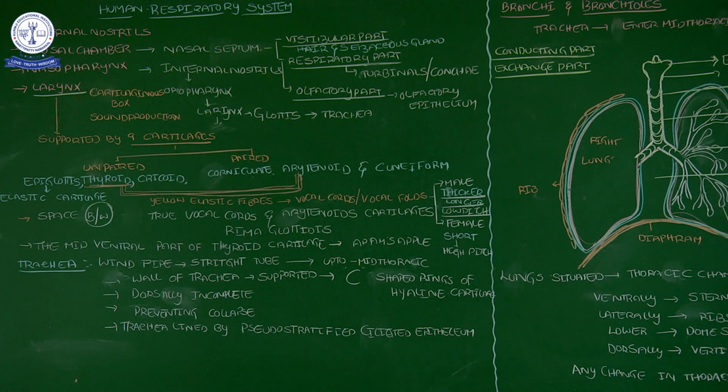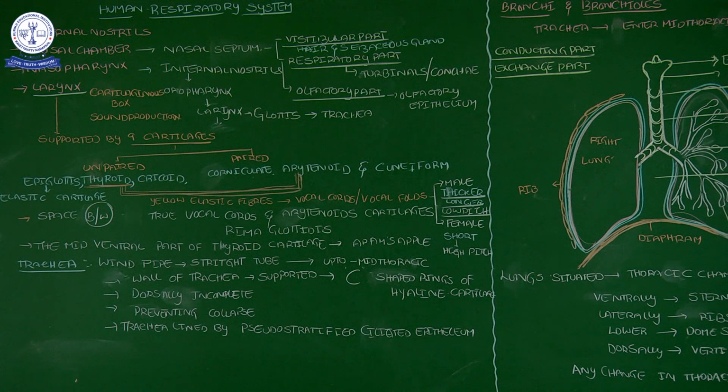Then after the nasopharynx it leads to the oropharynx, the buccal cavity place. Okay, oropharynx. Then the oropharynx leads to the next part, the larynx. After the larynx, the glottis. After the glottis, the trachea. The trachea, we call it the windpipe. Here the glottis and larynx have significant roles in different functions.